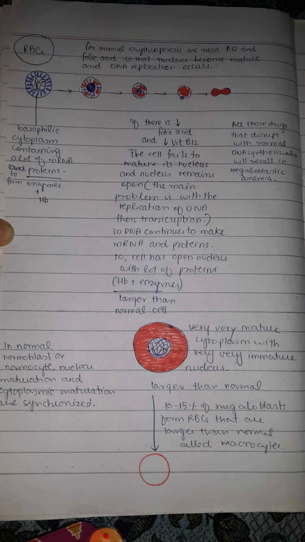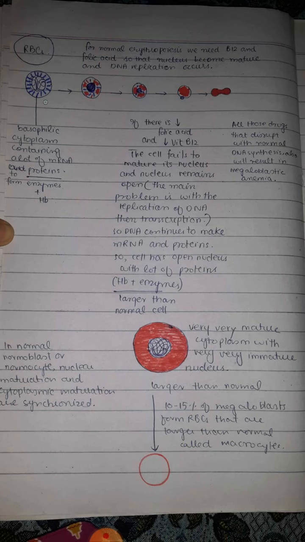Eventually, when we move towards the mature cell, then there is condensation of the nucleus, as well as the amount of messenger RNA which is present in the cytoplasm decreases, and it is translated. Messenger RNA is translated into proteins. So the protein, which is basically the hemoglobin concentration, starts increasing in the cytoplasm. Here we can see that there is condensation of the nucleus, and the amount of hemoglobin present in the cytoplasm increases, and the basophilic material decreases. Eventually, the condensation of the nucleus increases and it is lost, and we have the mature red blood cell which is containing the hemoglobin, and there is no nucleus in the mature red blood cell.